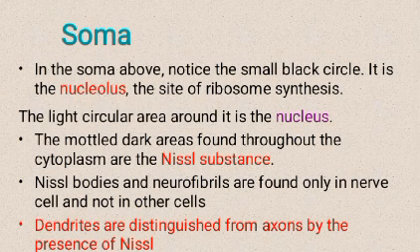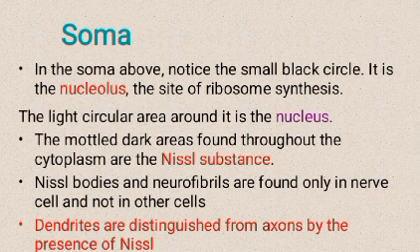In the soma above, notice the small black circle. It is the nucleolus, the site of ribosome synthesis. The light circular area around it is the nucleus. The mottled dark areas found throughout the cytoplasm are the Nissl substance. Nissl bodies and neurofibrils are found only in nerve cells and not in other cells.